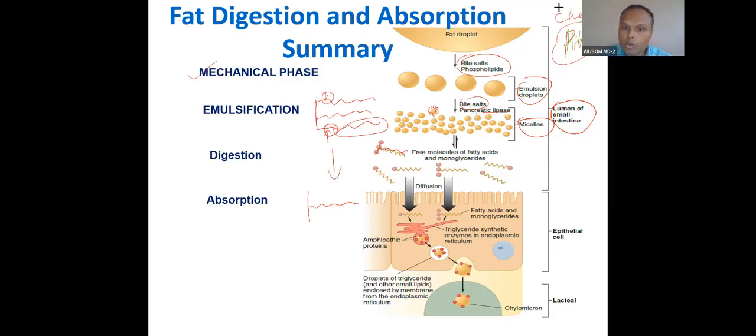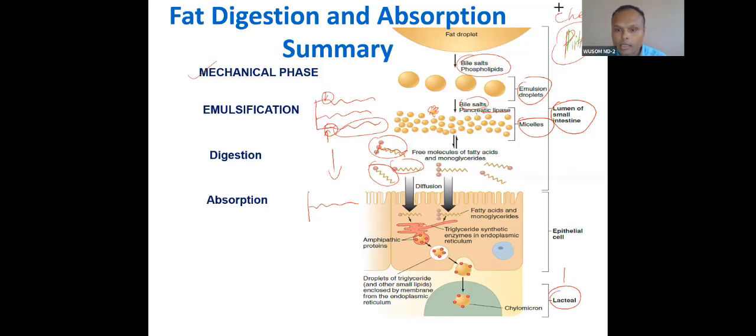So remember, this pancreatic lipase will convert this triacylglycerol into monoacylglycerol. And then after this conversion, this monoacylglycerol and this fatty acid will be absorbed. After absorption, you know what happens. This will be reassembled in the endoplasmic reticulum into chylomicron. And this chylomicron will be absorbed in the lymphatic duct.